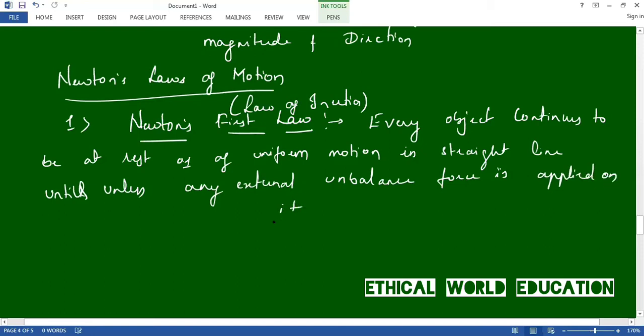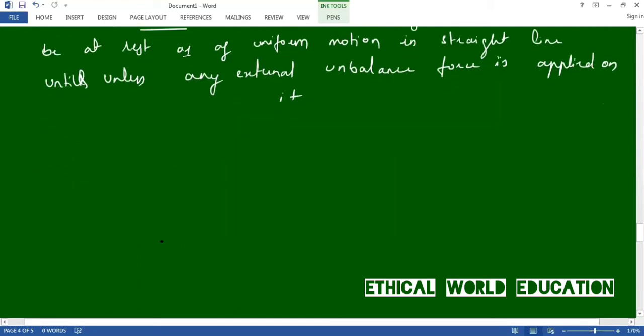This is the definition of it. Let us repeat. Newton's first law states that every object continues to be at rest or in uniform motion in a straight line until and unless any external unbalanced force is applied on it. This is Newton's first law. Let us discuss Newton's second law.